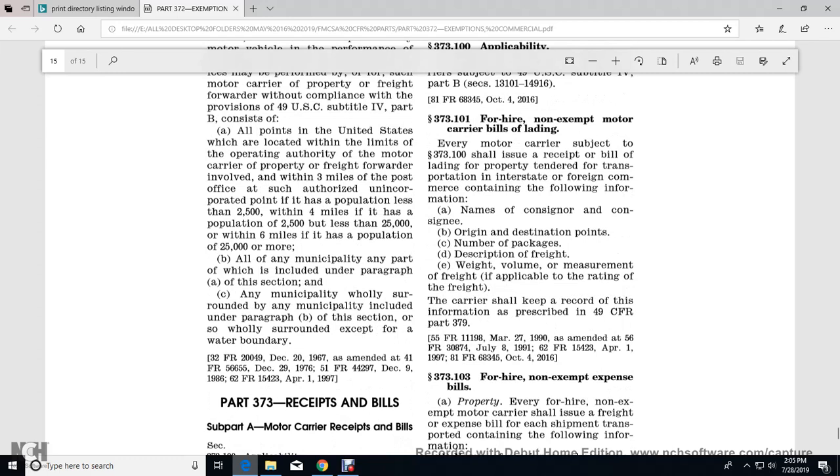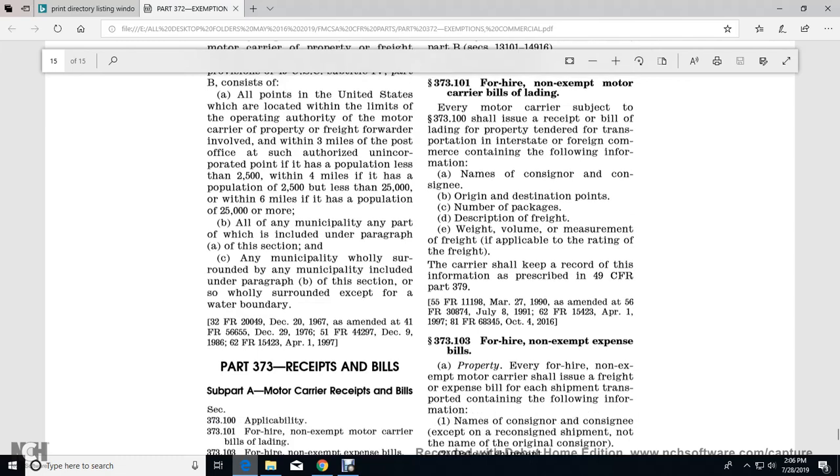consists of all the points in the United States which are located within the limits of the operating authority of the motor carrier or freight forwarder involved, within 3 miles of the authorized unincorporated point with a population under 2,500, within 4 miles with a population of 2,500 but less than 25,000, and within 6 miles with a population of 25,000 or more. All municipalities, any part of which is included in paragraph A of this section. All municipalities wholly surrounded by any municipalities included in paragraph B of this section, except for a water boundary.